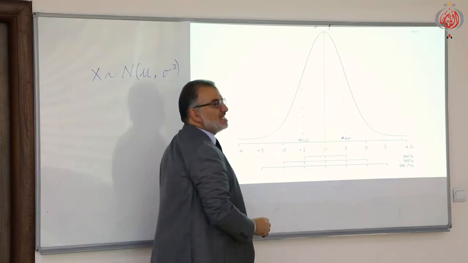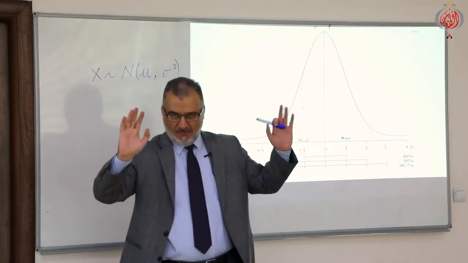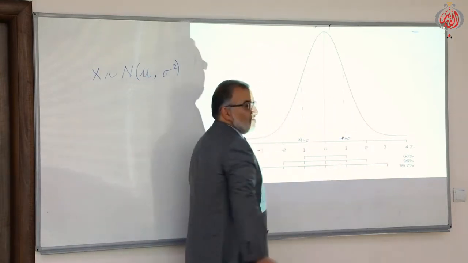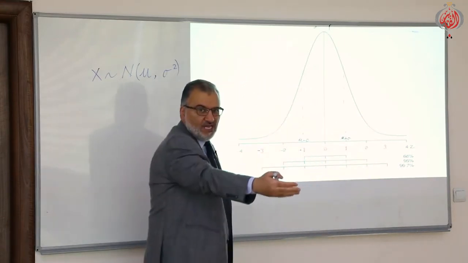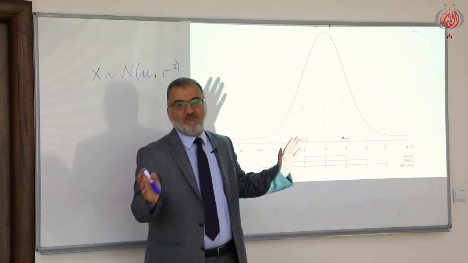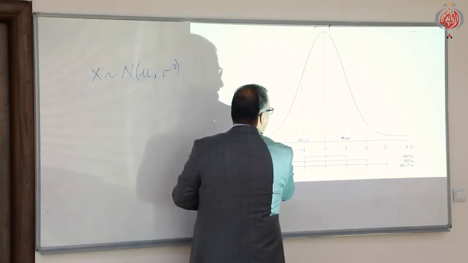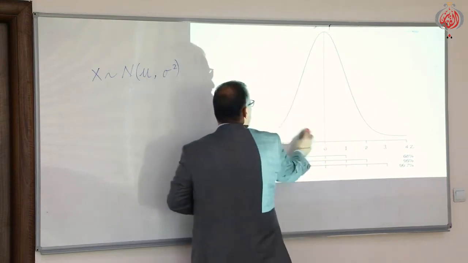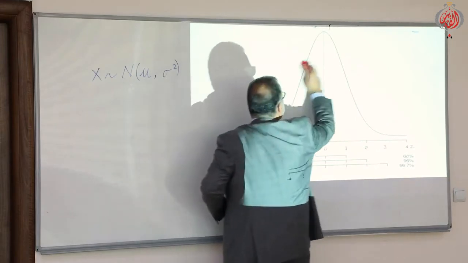It is 68%, a property of all normal distributions. The same from here to here, the area is 95%. From mu minus 3 sigma to mu plus 3 sigma, it is 99.7%, almost 100%. So this is the standard normal distribution. Don't forget that it is symmetrical.